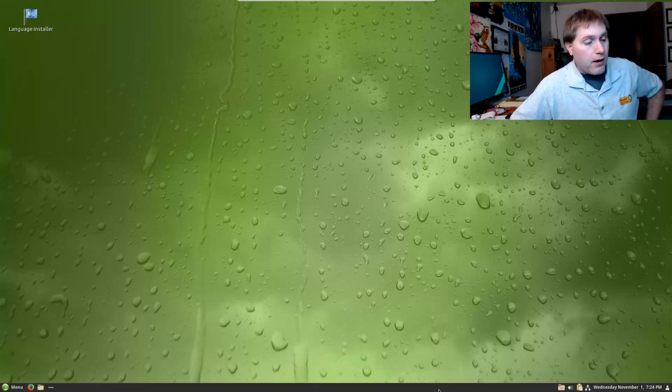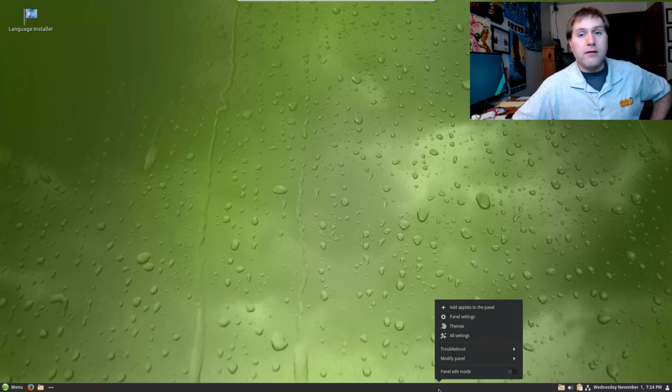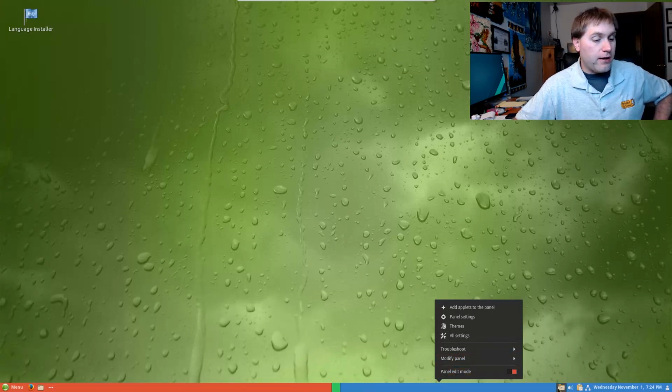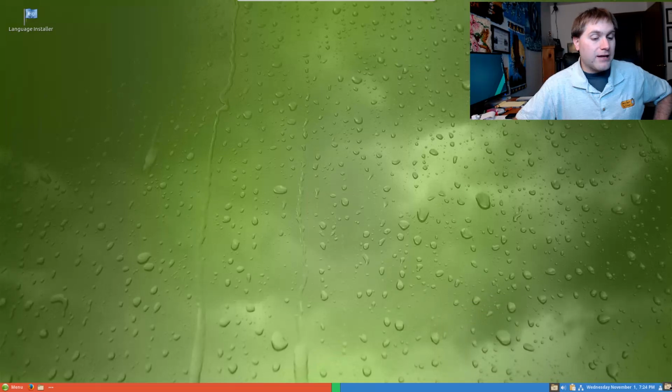And so what you want to do in Cinnamon is right click down on the task menu here and enter the panel edit mode. You'll see you have your nice coloration there. This will now allow you to drag and drop things around. So now I have my show desktop over there.